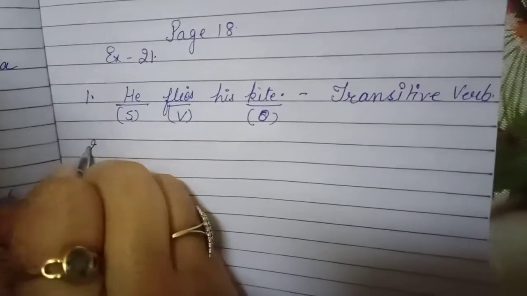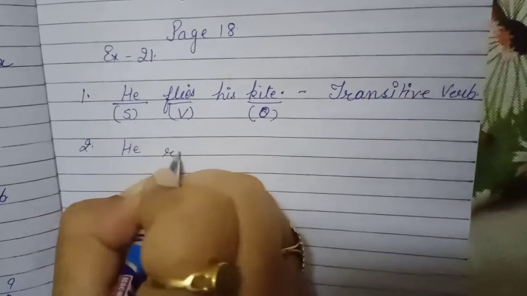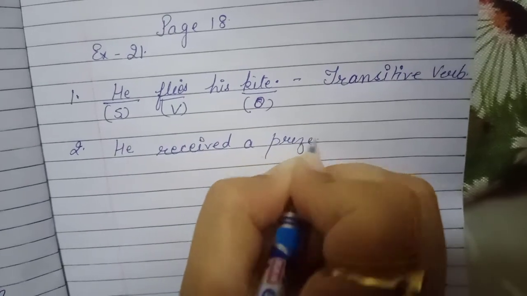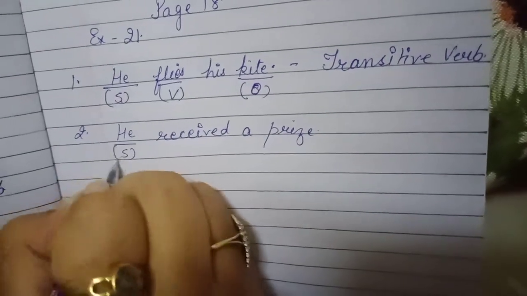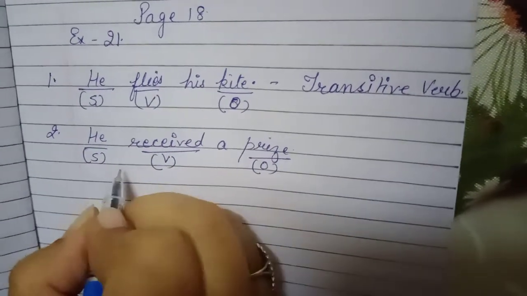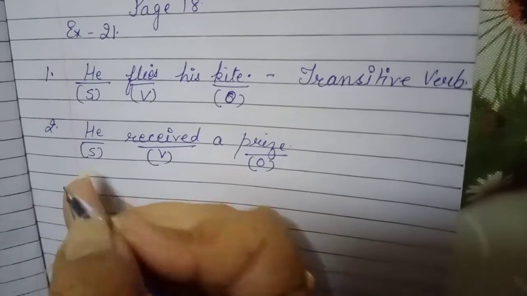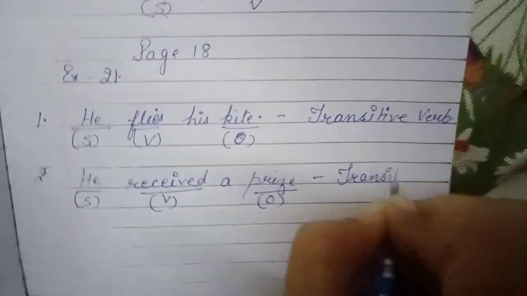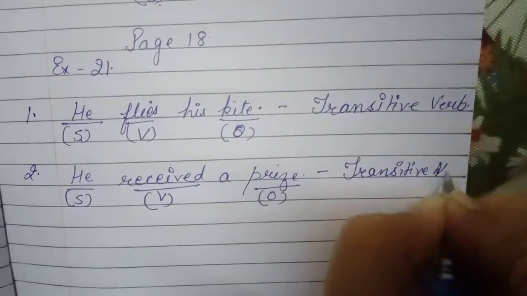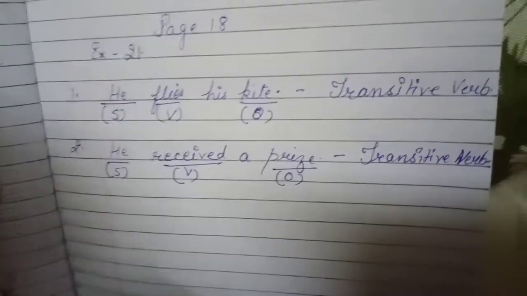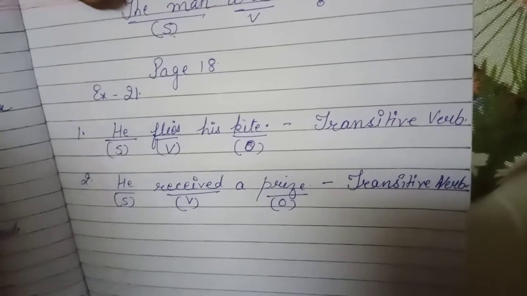One more sentence, number 2. He received a prize. Again, he is subject, prize is object, received is verb. Again, three things are present in this sentence: subject, object, and verb. So it is a transitive verb. Students, read the heading of your question once again. In the second part, it is asked, name the object of each transitive verb.